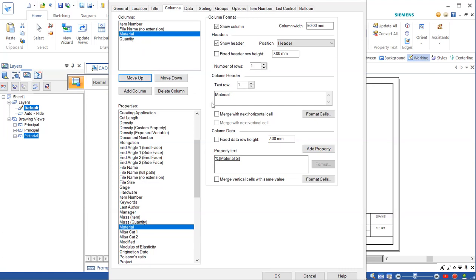Okay, so all the text in the title block has to be in capital. Title block and part list. Okay, we have to change something else.